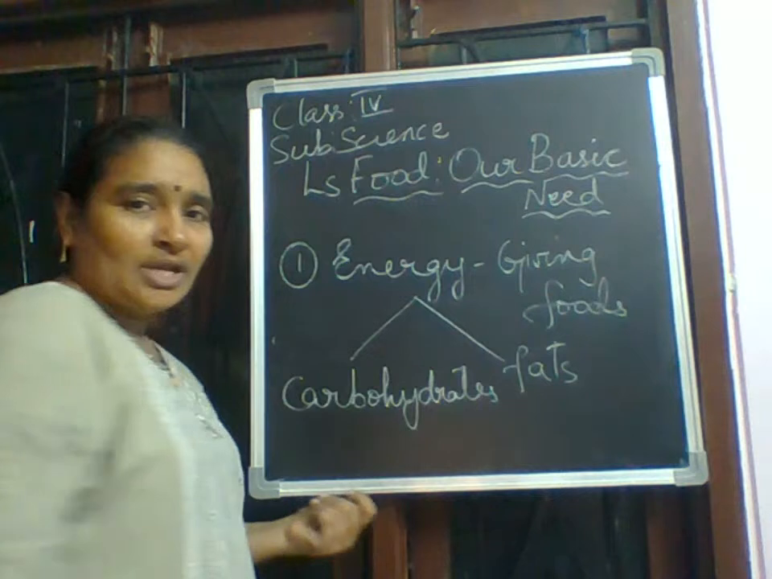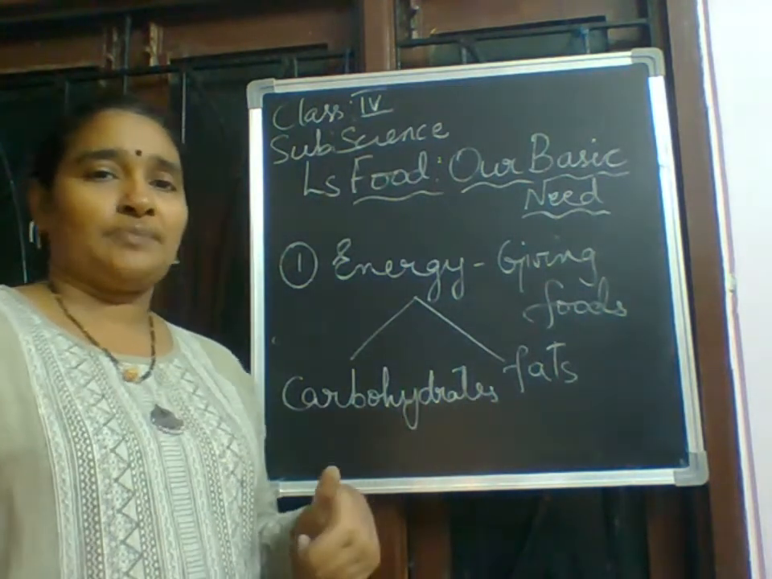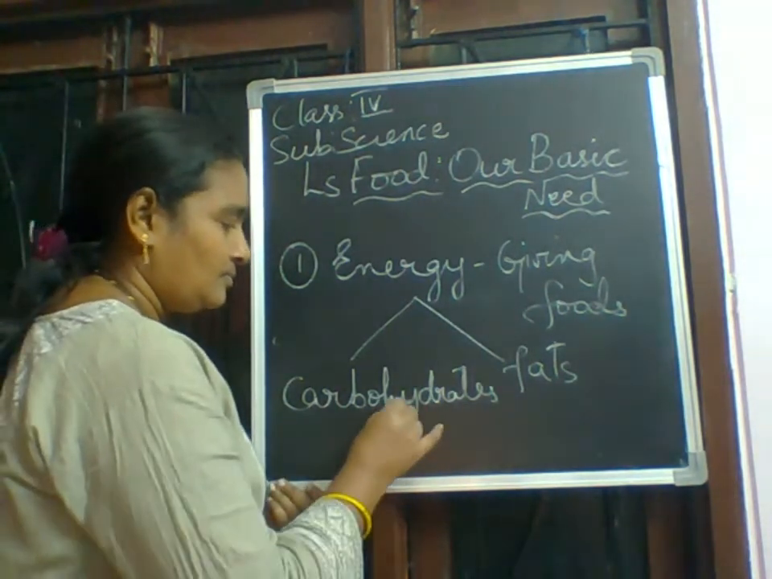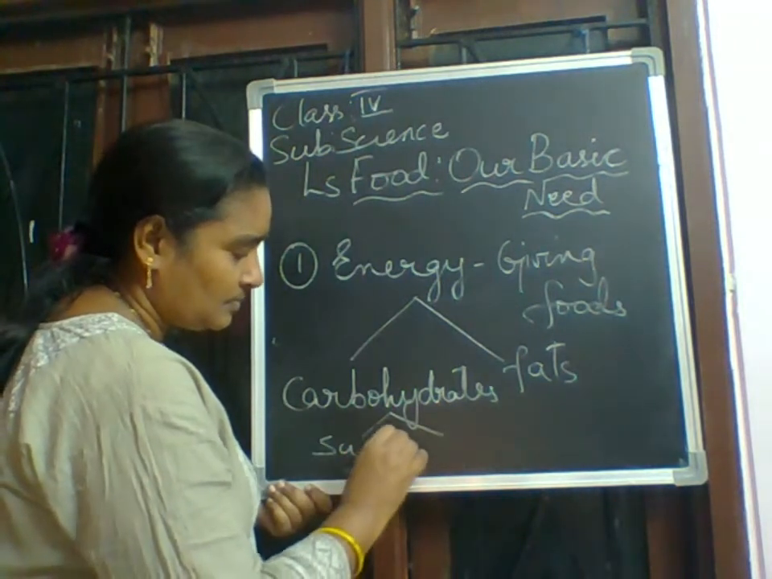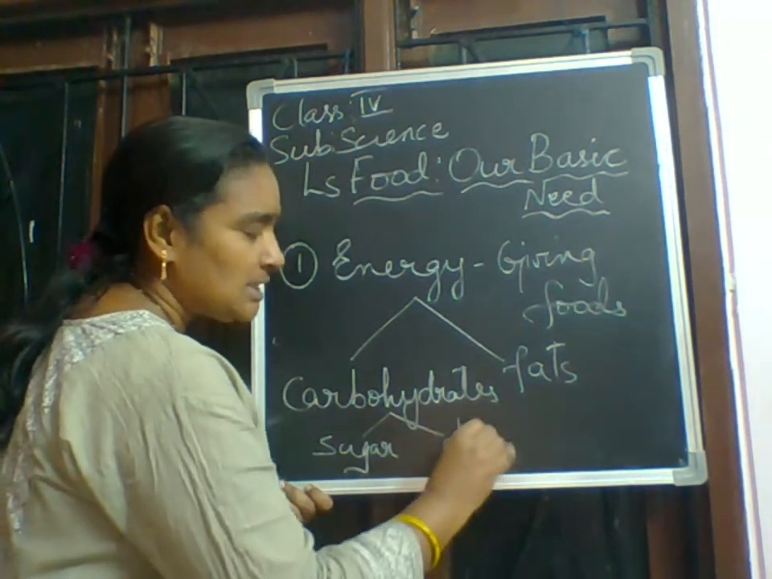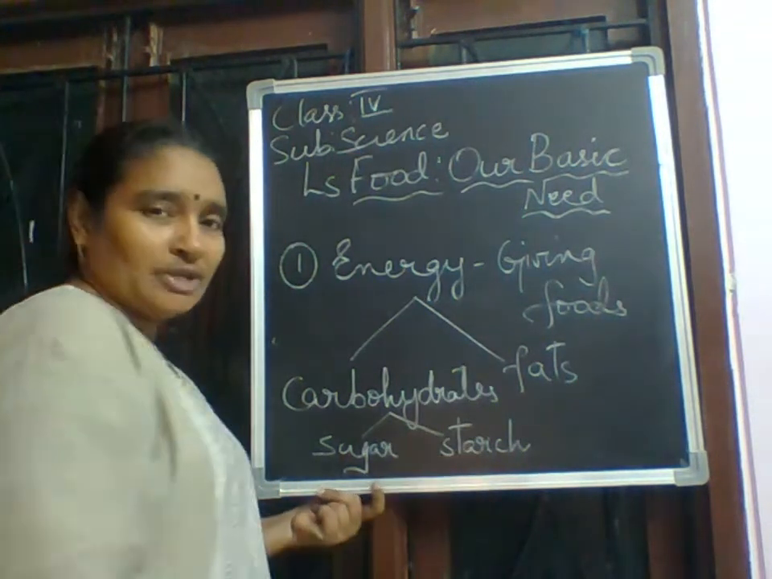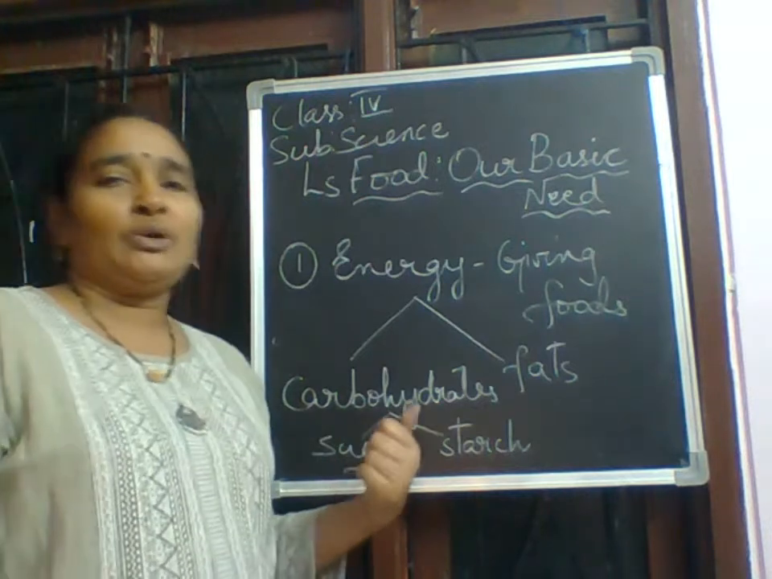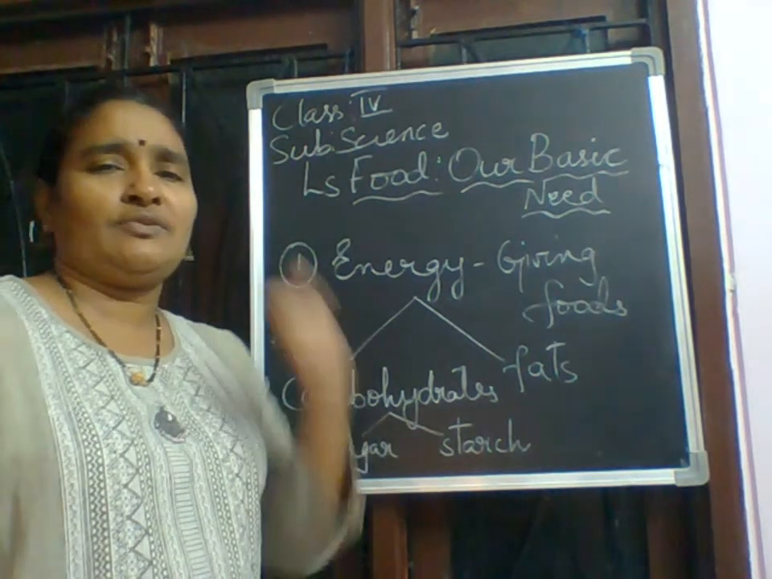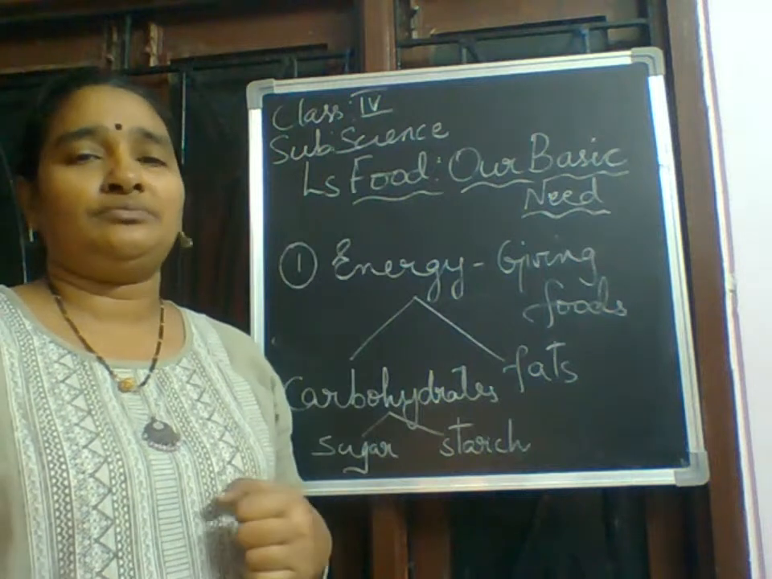Again, the carbohydrates are divided into two types: sugar as well as starch. Here I'll explain what that is. First I want to tell you about the carbohydrates. Carbohydrates will give a lot of energy. Whenever you eat them, they release energy in our body.